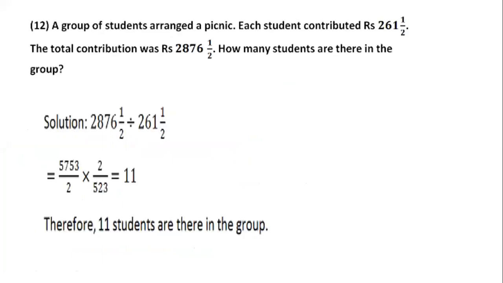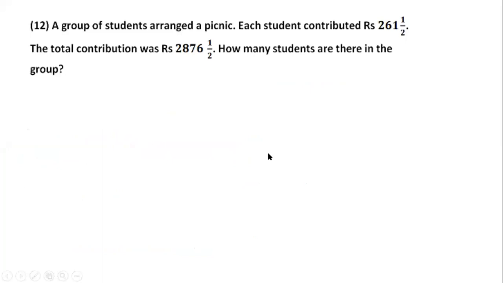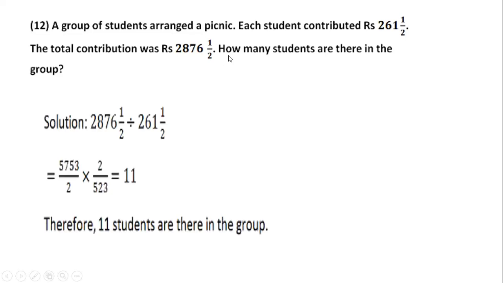A group of students arranged for a picnic. Each student contributed rupees 261 1 by 2. The total contribution was this much. Total students in the group, again we are going to divide. Okay, children.